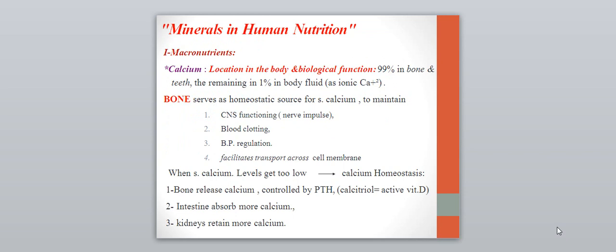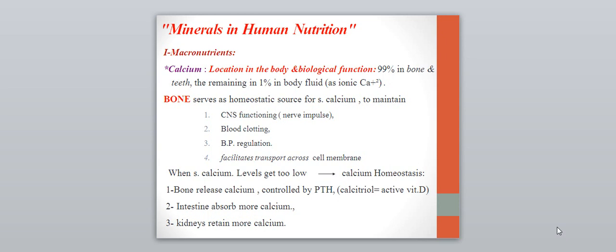First of all is calcium, which is the most important one. As we said, it constitutes about 50% of all minerals. 90% is found in bone and teeth and the remaining 1% in the body fluid as ionic calcium. The function here is hemostatic. It controls the calcium level and maintains CNS function, as you know, for nerve conduction, nerve impulse, and blood clotting. It prevents bleeding, and also maintains blood pressure regulation and facilitates the transport of materials and nutrients across the cell membrane.